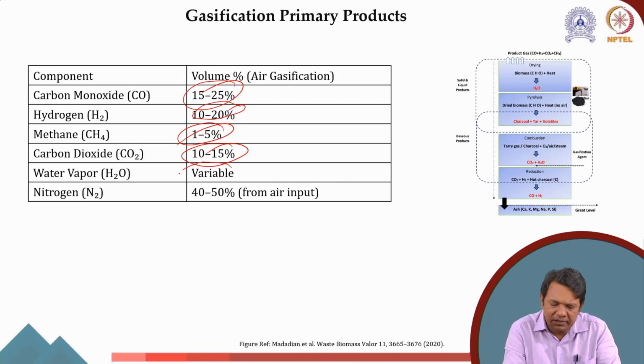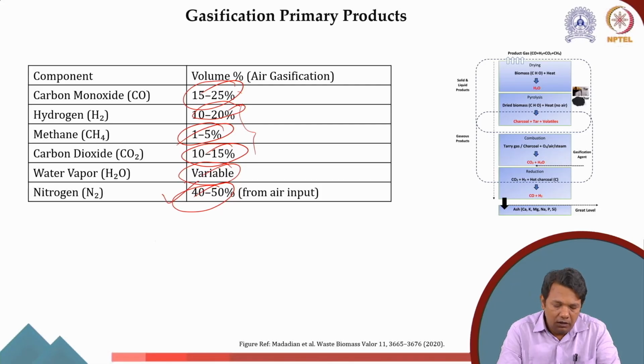Water vapor depends on the gasifying agent we are using, whether steam, oxygen or air, and on how much moisture content there is. And then nitrogen: if we are using air as input, nitrogen will be around 50%.